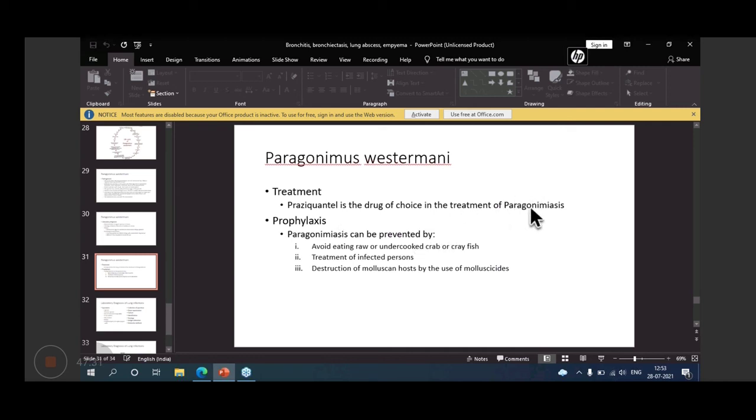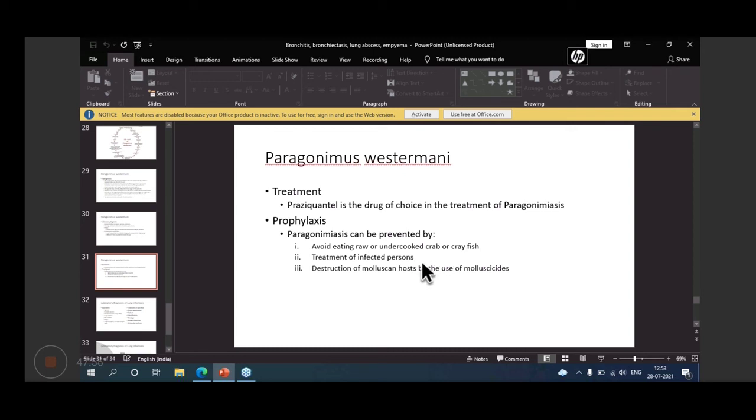The laboratory diagnosis, as I said, you can find eggs in sputum or feces. In serum, ELISA can be done for antibody detection. Then besides that, X-ray, PET scan approach with CT scan. Treatment is praziquantel, for infection caused by Paragonimus westermani. Prophylaxis: we prevent it by avoiding eating raw crab or crayfish.